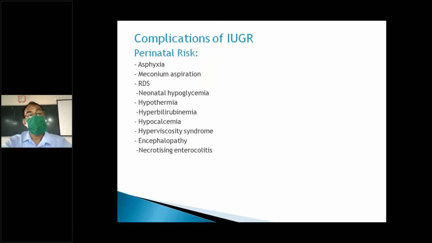In the case of hyperviscosity, because of anoxia there is increased erythropoiesis, that is, red cells increase, and the viscosity is increased.